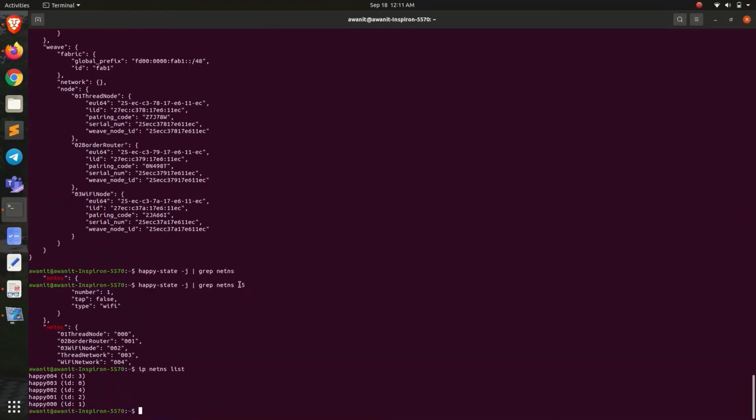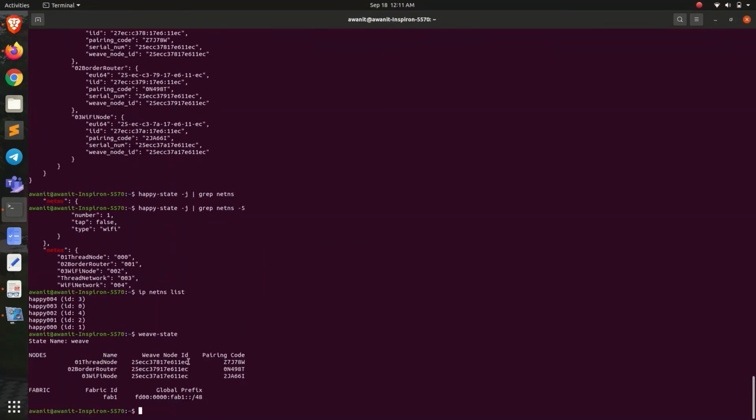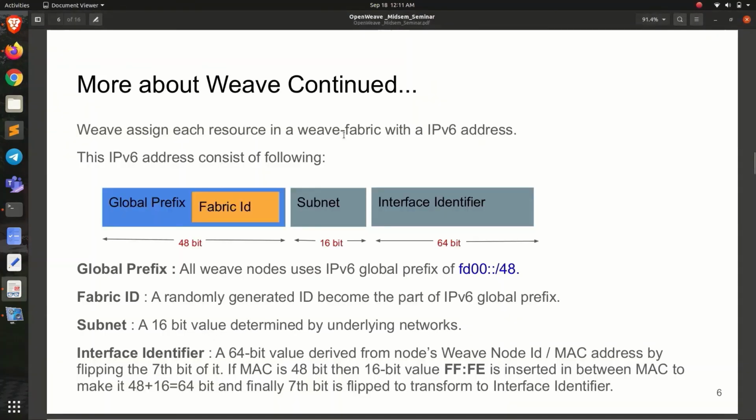We have something called the state, yeah. So this is derived from this value. This is a 64-bit value, so it takes that value and flips the 7th bit in order to make it the interface identifier. The thread network does a similar thing, but it derives the value from the MAC address.